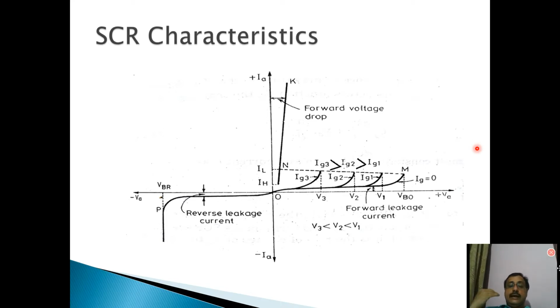So latching current is the minimum value of anode current which an SCR should attain during turn on process, so that it may remain in turn on condition even after removal of the gate current.